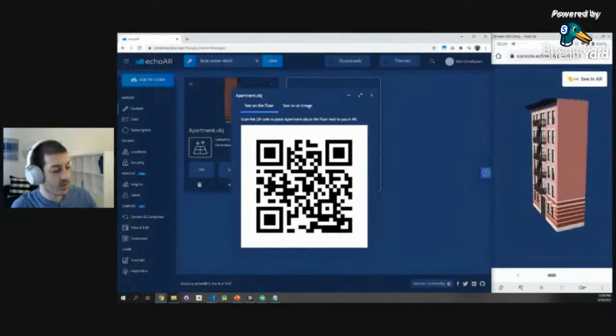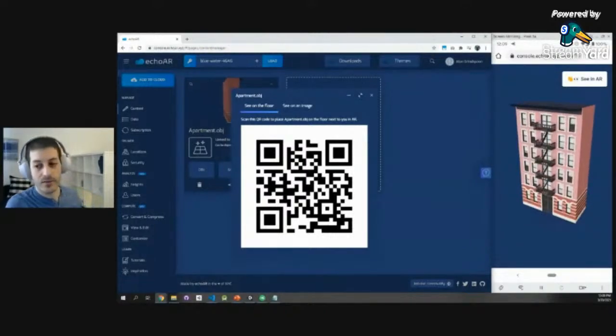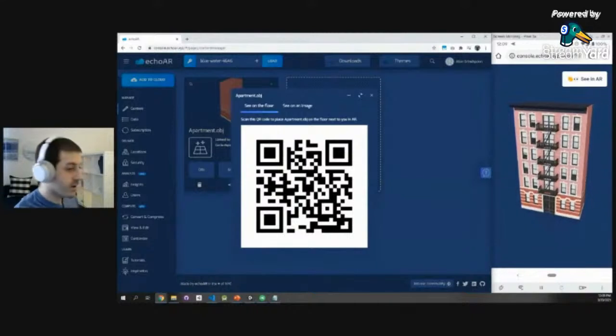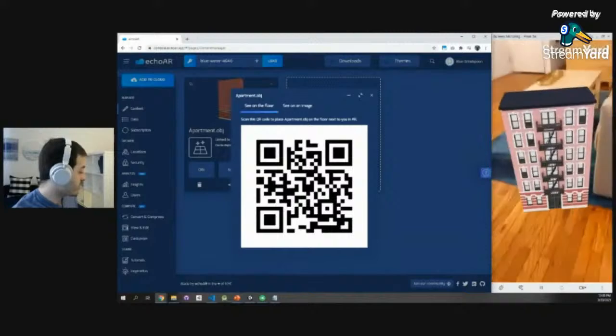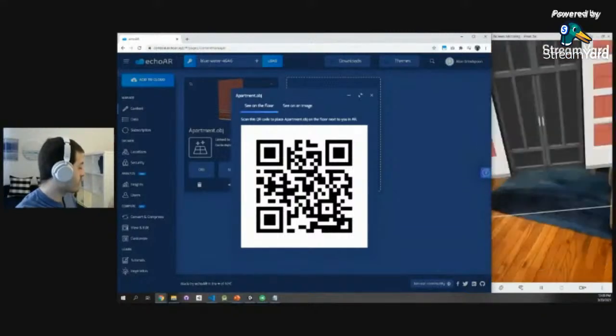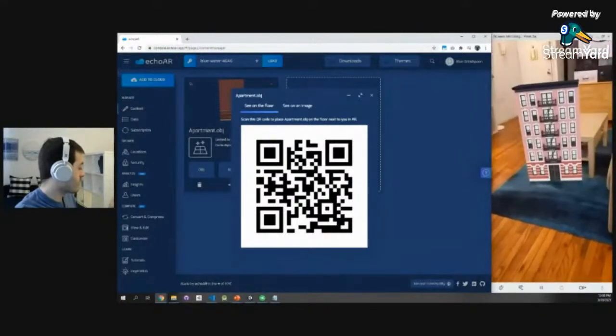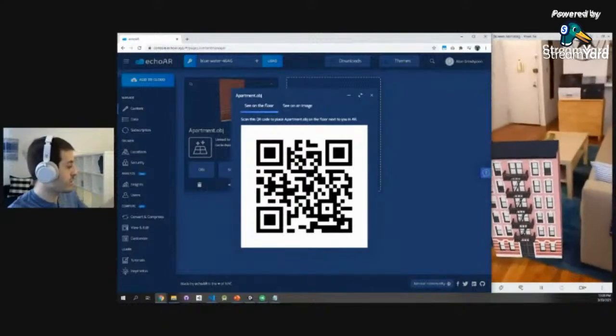So a web page opened, and I am able to see this building right here. Again, all you have to do is scan this with your phone. I'm going to click see in AR. It will redirect to a camera. Again, the camera will instantiate. You don't have to do anything. And voila, suddenly, automatically, we're able to see this building right here with me. How cool is that? And all I had to do was just click see in AR.